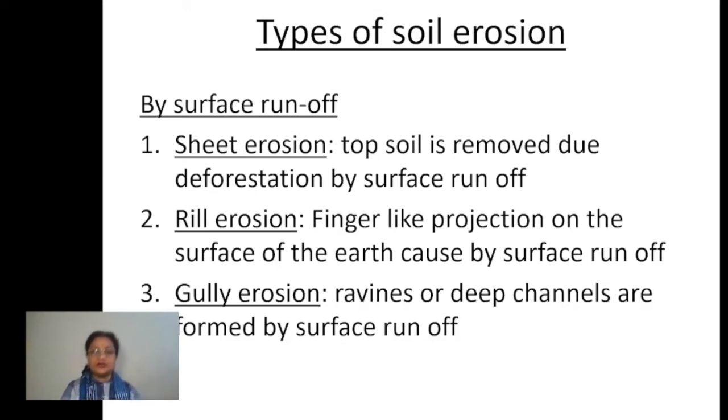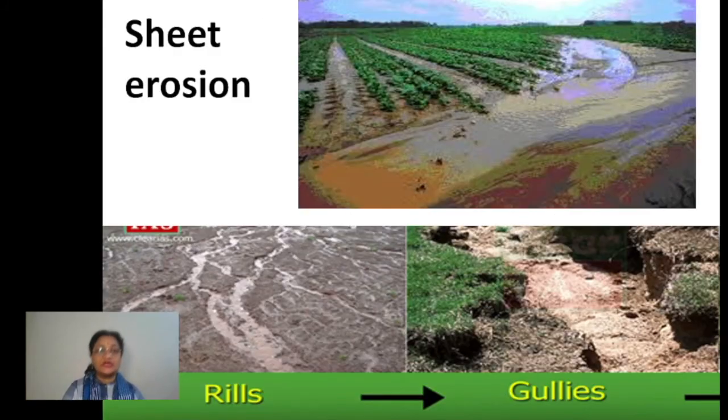Number two is rill erosion. Rill erosion is that in which you will find finger-like projections formed over the earth's surface. Okay, this is called rill erosion. Again, the next one is gully erosion. When rill erosion goes on for a long time, that leads to the formation of several deep ravines, okay, and this is then called gully erosion. So these are the different types of soil erosion.